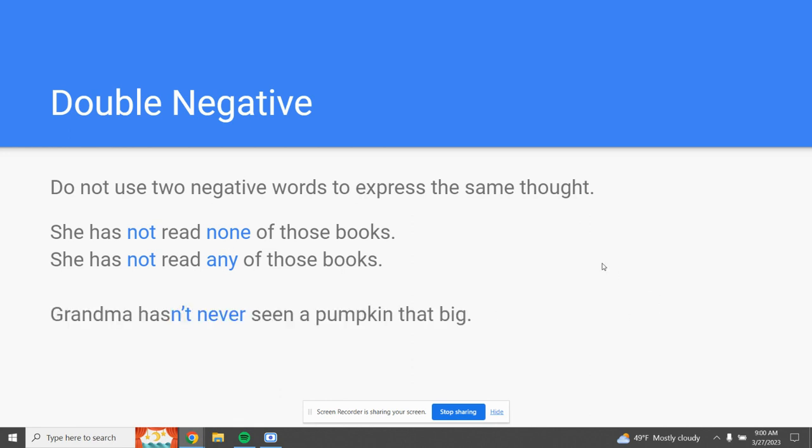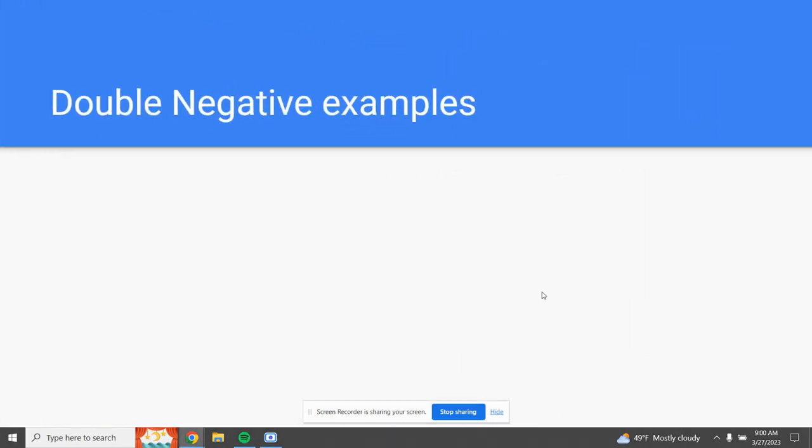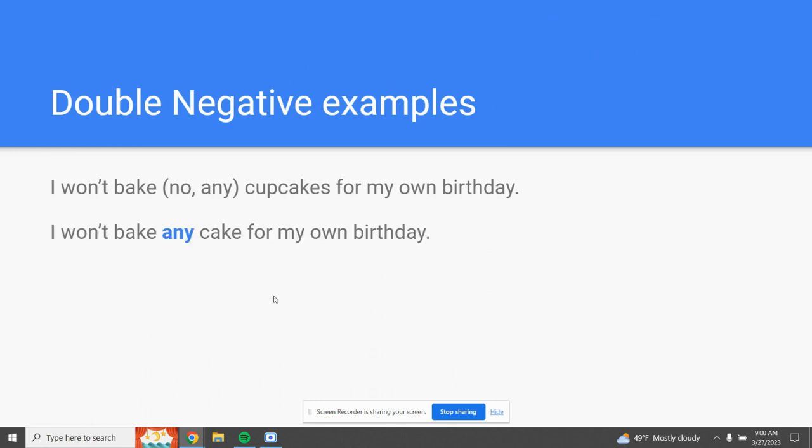Here's another example. Grandma hasn't never seen a pumpkin that big. The not here is negative and never is negative, so we need to change one of those. Grandma hasn't ever seen a pumpkin that big, so we change one of the negatives to a neutral. Let's look at these examples. I won't bake no cupcakes, or I won't bake any cupcakes for my own birthday. The correct answer is any.